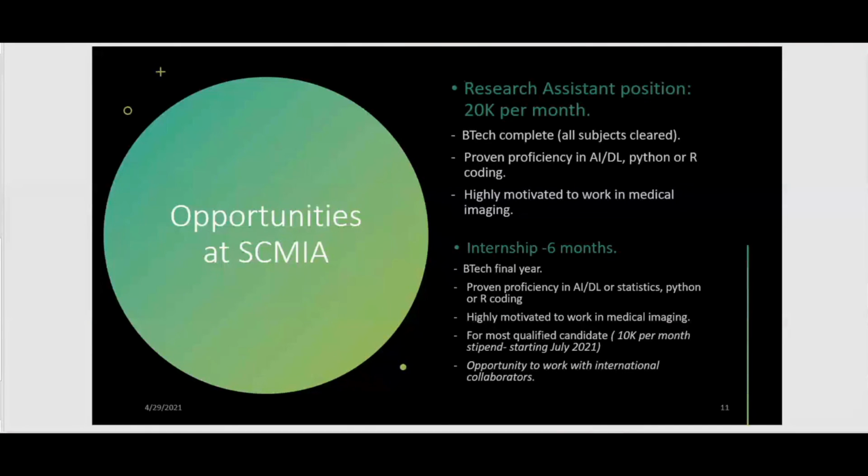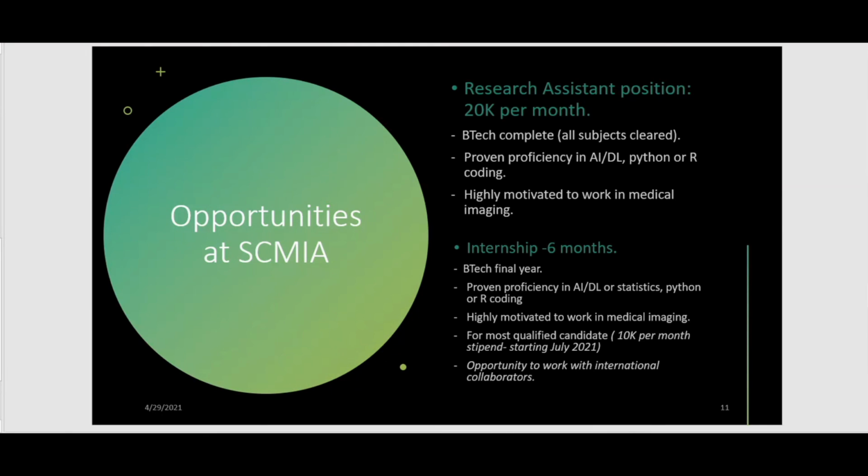Internship is also there for 6 months. So BTech final year usually is better. Proven proficiency in AI, deep learning, or statistics is what we expect, and Python or R coding proficiency. Highly motivated to work in medical imaging.